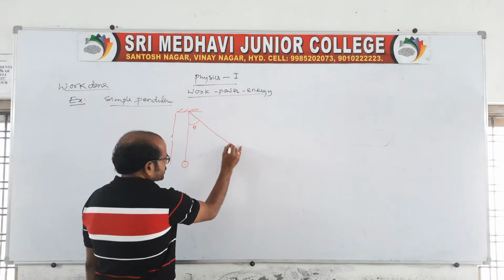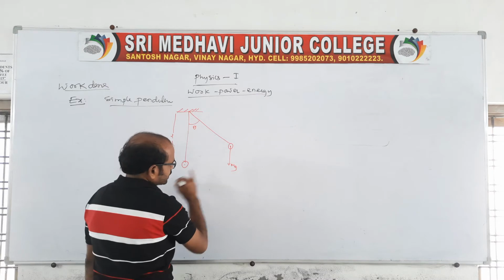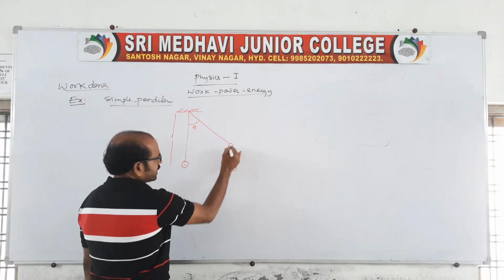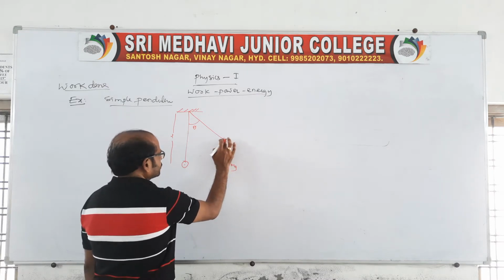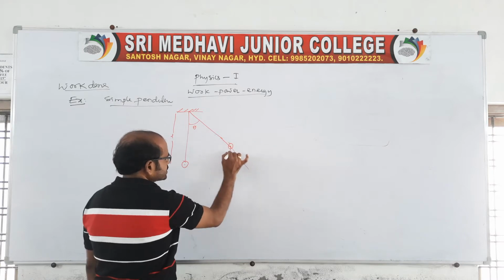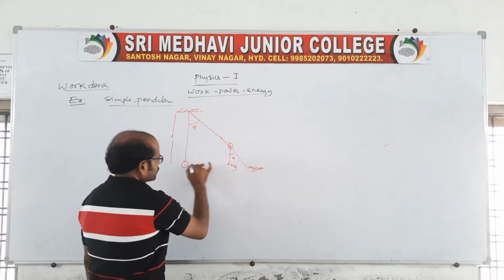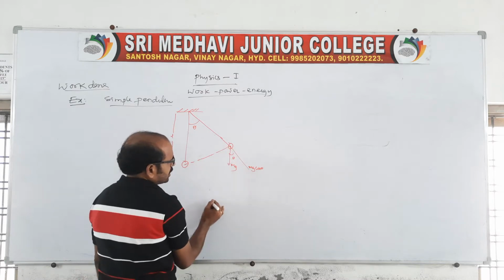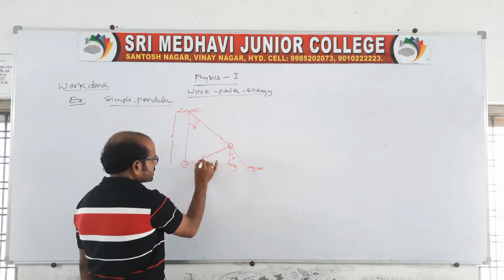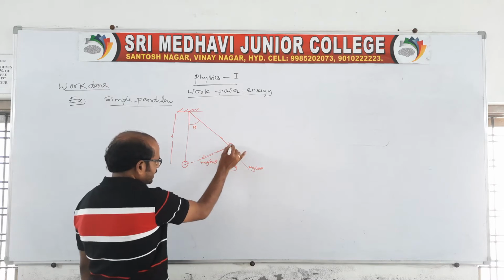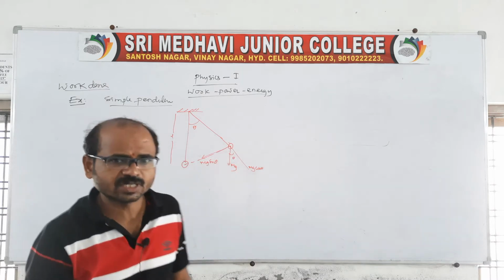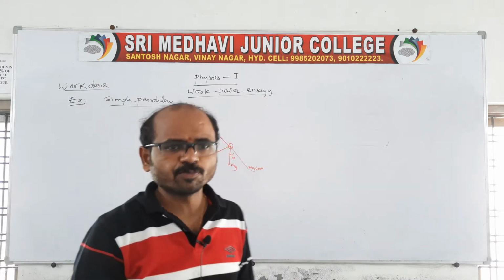At an extreme position, there is a weight mg acting downward. Here mg can be resolved into two components: mg cos theta, which is balanced by the tension, and mg sin theta. Because of mg sin theta only, the body regains its original position, the mean position.